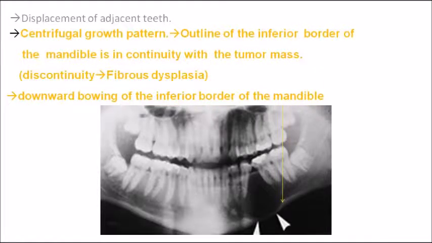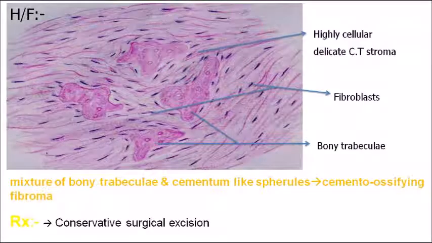Okay, clear? Now this is the histology picture, which is similar to that of peripheral ossifying fibroma. From histology alone, you cannot make out whether it is peripheral or central ossifying fibroma. You have to take a radiograph also. So in case of central ossifying fibroma, you have the same histology picture. You see a mixture of bony trabeculae and spherules, as well as fibroblasts and collagen fibers.